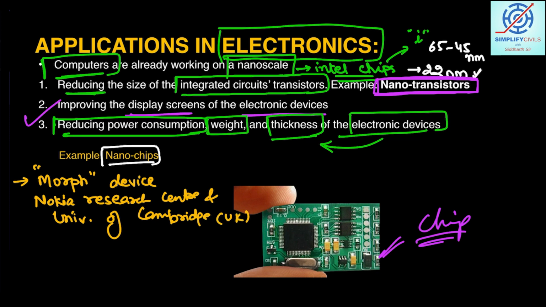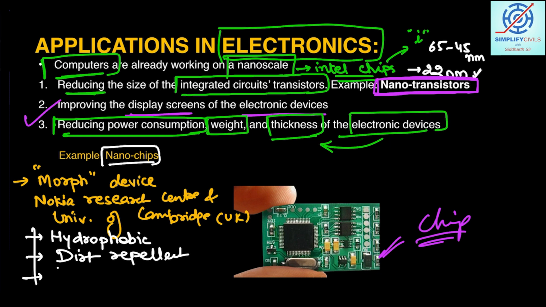So this device is called morph. Many applications are there. First of all, the characteristic it has is that it is hydrophobic in nature. That means it is water repellent. Second, it is dirt repellent as well, and it has the capacity to charge itself.